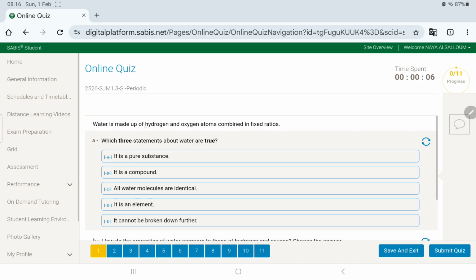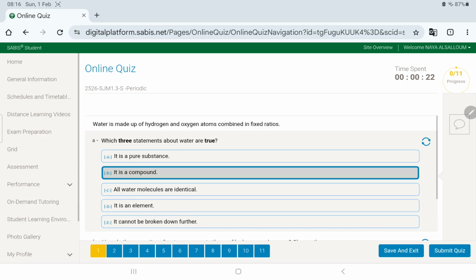Water is made up of hydrogen and oxygen atoms combined in fixed ratios. What is true about water? So, three statements about water that are true. Water is a compound because here you have it in the question, fixed ratios. Now, all water molecules are identical.